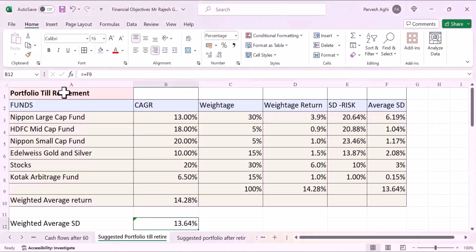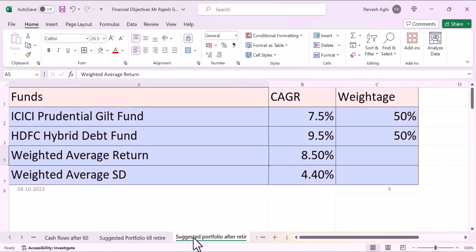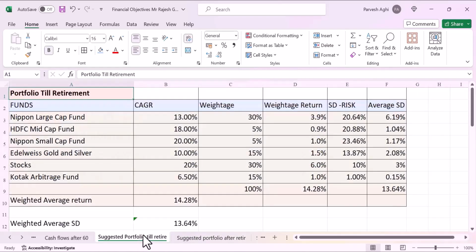So what we have done is we have considered how much he's going to invest in the portfolio till retirement, that is the age of 48, and then this is the suggested portfolio till retirement, and then the suggested portfolio after retirement, which is going to give him a return of 8.5%. The portfolio till retirement is going to give him a return of 14.28%, but we have considered only 12.25% return for our calculations to be very conservative.